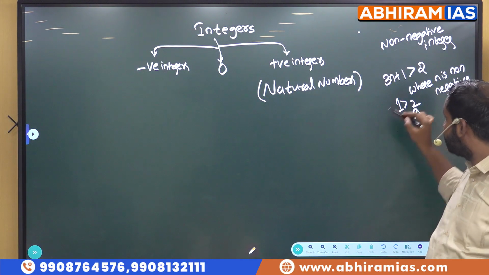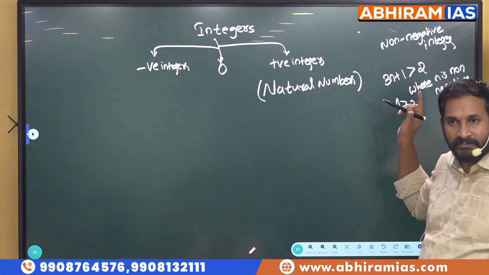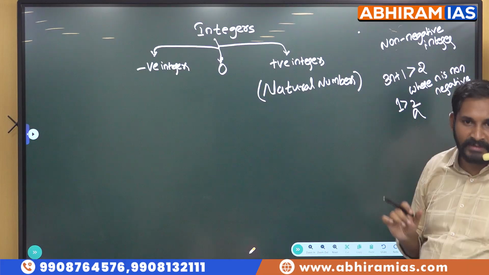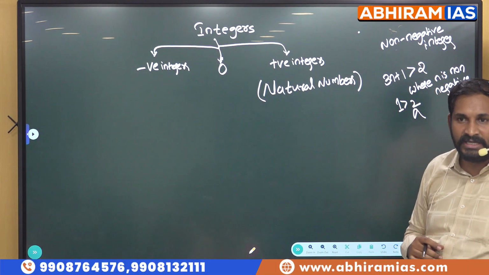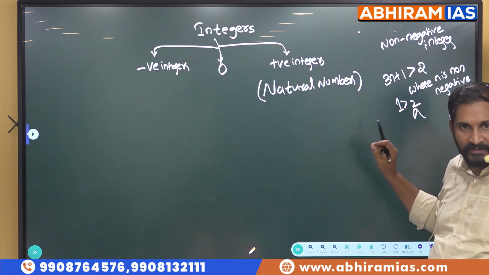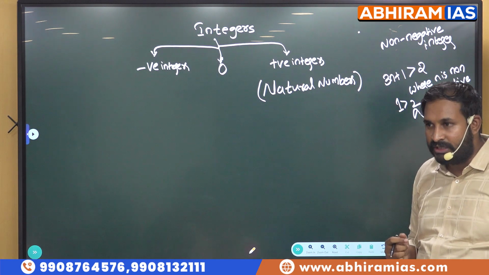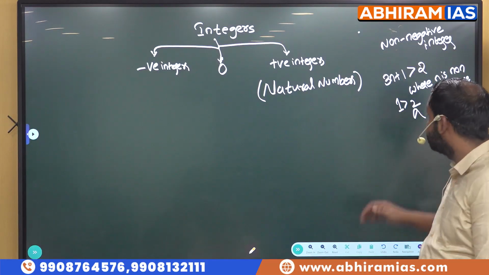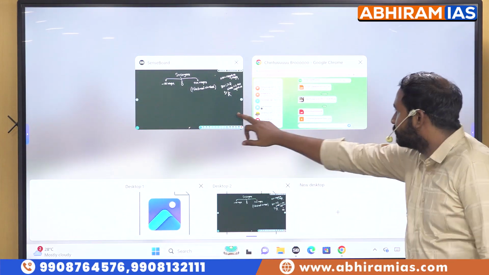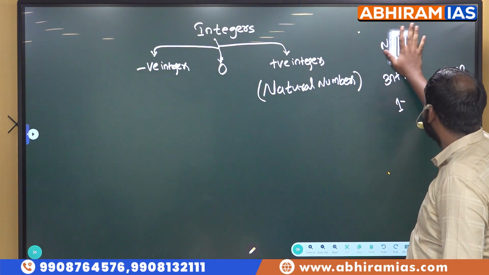For example, if n is a positive integer, then this condition passes here. Correct or not? So just by one word the meaning will change. Please be careful with these terms each and every time I am discussing them. Why? Because we will discuss them further also in the questions. We will see the difference. So we should know all these terms, then only we will get the answers easily.